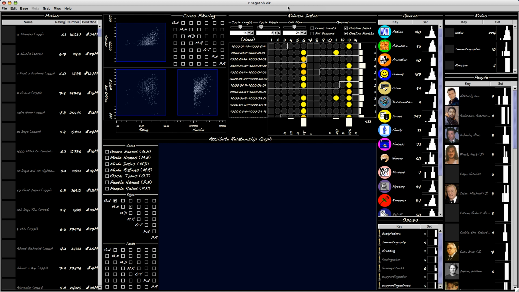Cinegraph is an improvised visualization created for the purpose of exploring the InfoVis 2007 contest dataset, in particular the different attributes of the Internet Movie Database, which includes movies, people and their roles, the genres of movies, the Oscars won, and data about individual films such as the release date, the number of ratings, the average rating, and the box office take for each movie.